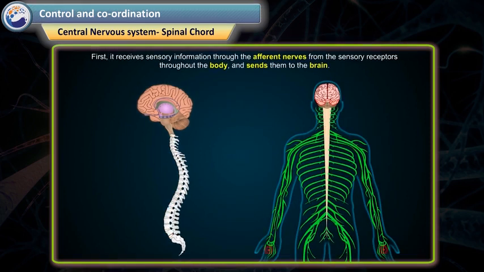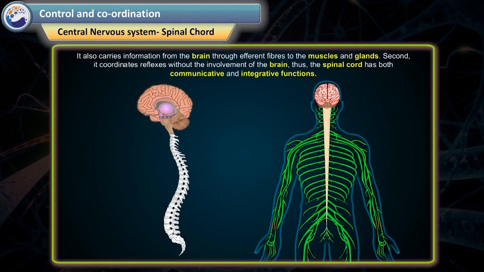First, it receives sensory information through the afferent nerves from the sensory receptors throughout the body and sends it to the brain. It also carries information from the brain through efferent fibers to the muscles and glands. Second, it coordinates reflexes without the involvement of the brain. Thus, the spinal cord has both communicative and integrative functions.